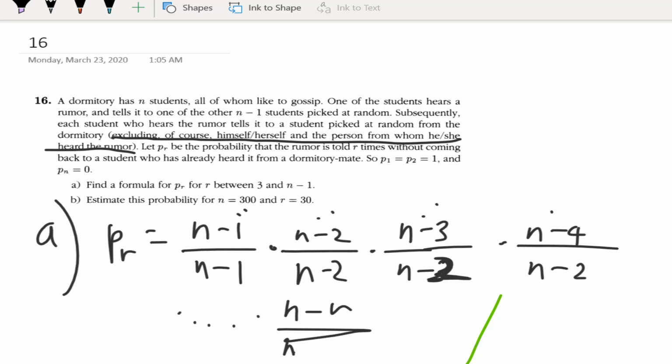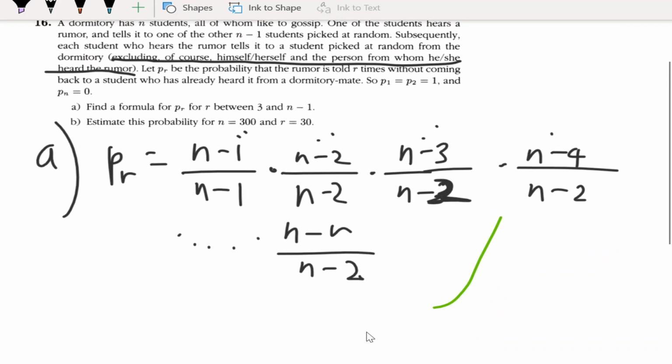Until n minus r over n minus 2. So the rumor would be told r times, and our conditions would still hold true.